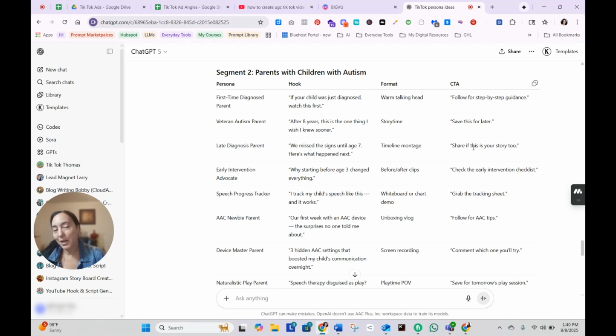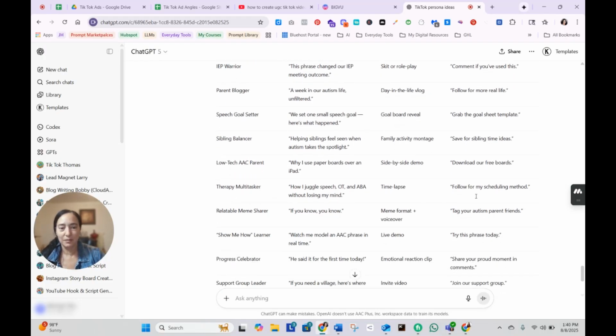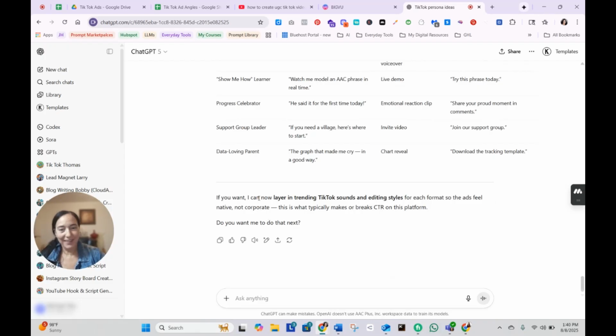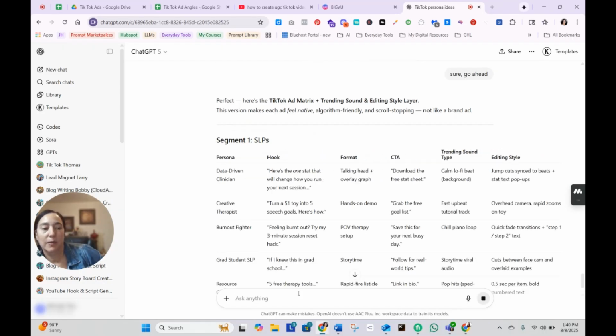Interesting. Now, I wonder if the next thing that ChatGPT-5, this new model, is going to come up with is some kind of script to go along with each format. Let's see. If you want, I can now layer in trending TikTok sounds and editing styles for each format, so the ads feel native, not corporate. This is what typically makes or breaks CTR on this platform. Let's go ahead and do that. Sure. Go ahead. And the next thing I'm going to ask it to do is editing style.